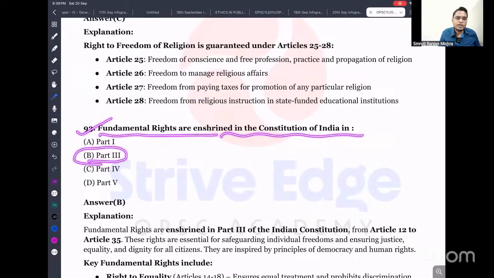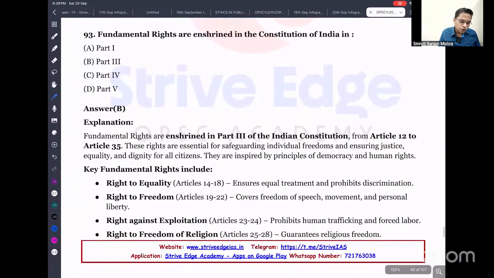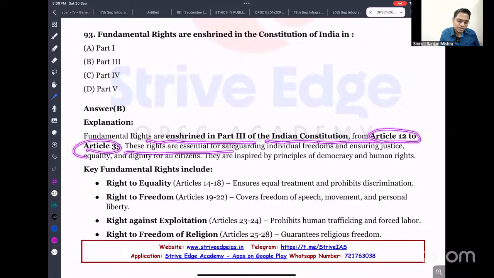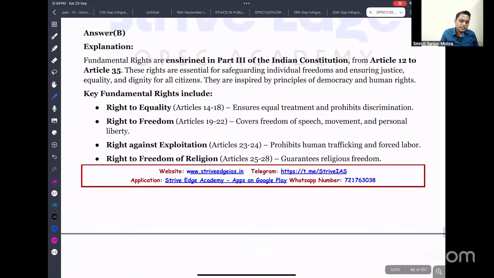So Part 3 of our Indian Constitution provides for the enshrinement of fundamental rights. Fundamental rights are enshrined in Part 3 of the Indian Constitution from Article 12 to Article 35. These rights are essential for safeguarding individual freedom, ensuring justice, equality, and dignity of all citizens. They inspire the principles of democracy and human rights. So what are these six fundamental rights?